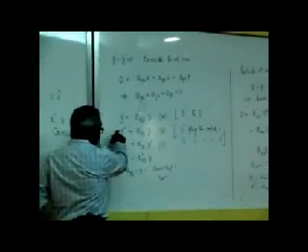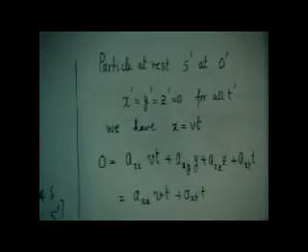Using the same logic relating these two, that gives me x equal to axx times x prime. Till now I have not used the second postulate, in which the velocity of light is the same in all frames.